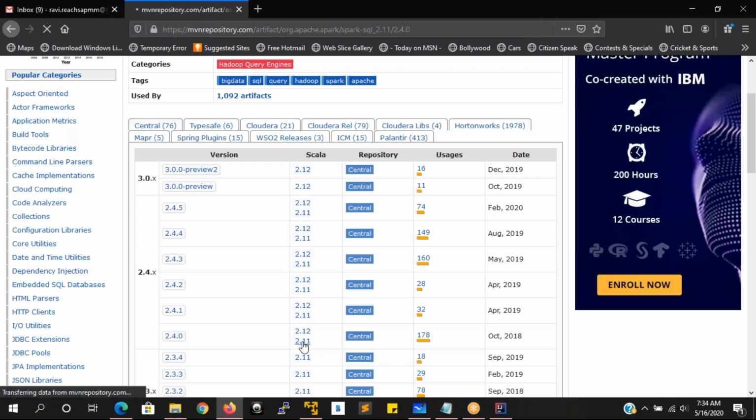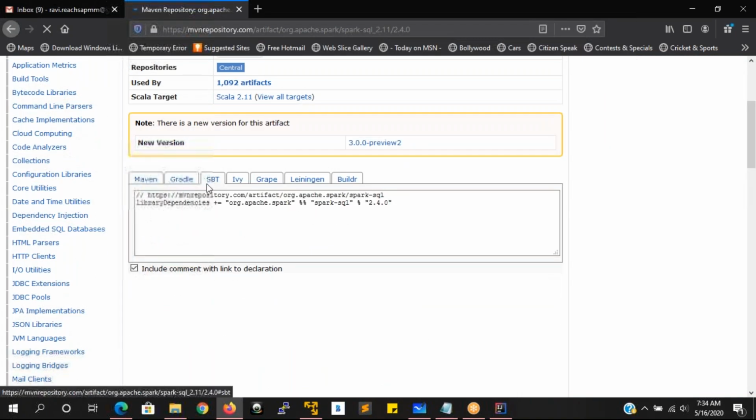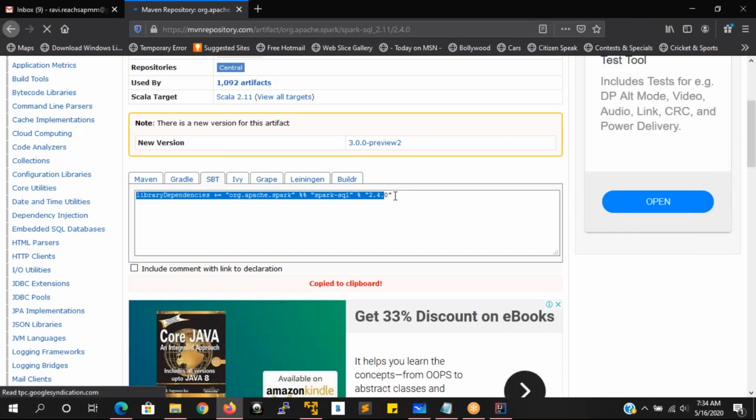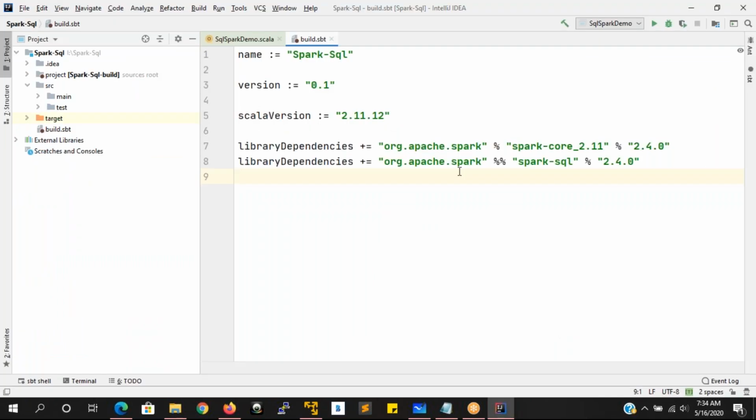Just click on here. And then here in this SBT, if you open this SBT, you're going to see this. Okay. So this you copy paste. The same thing that I copy pasted here in the IntelliJ IDEA. So Spark SQL, whatever the inbuilt jar files that are required, that is getting added to your IntelliJ IDEA.